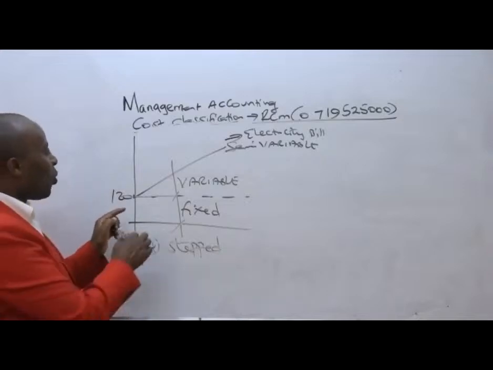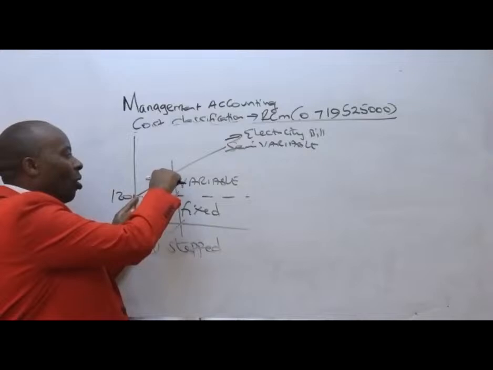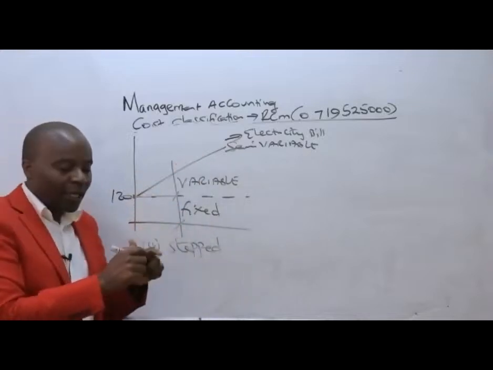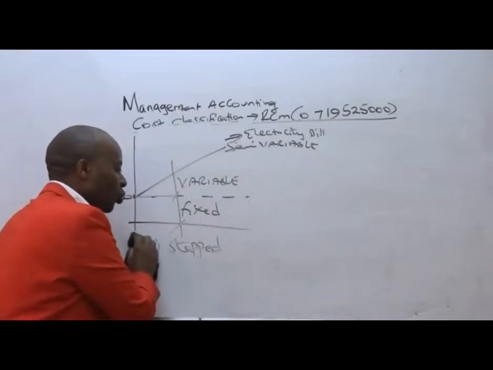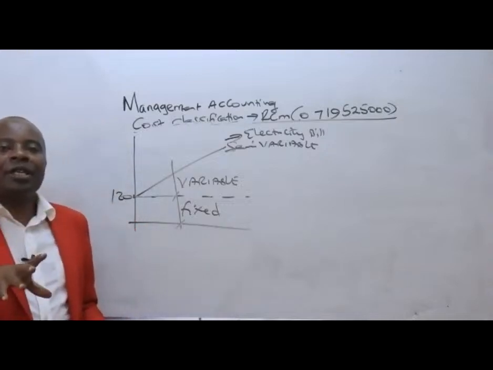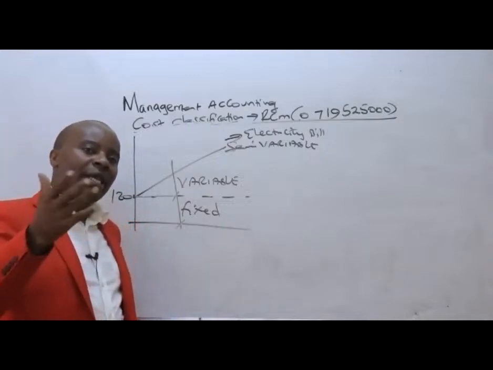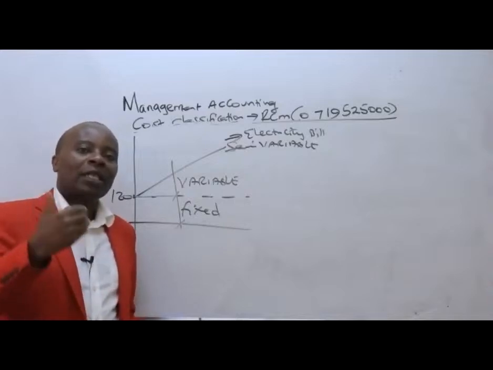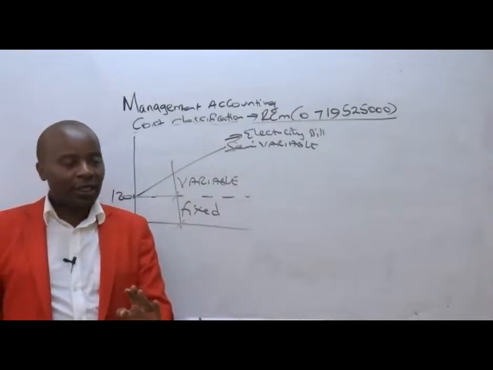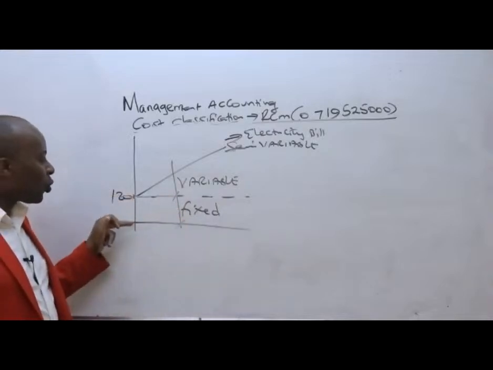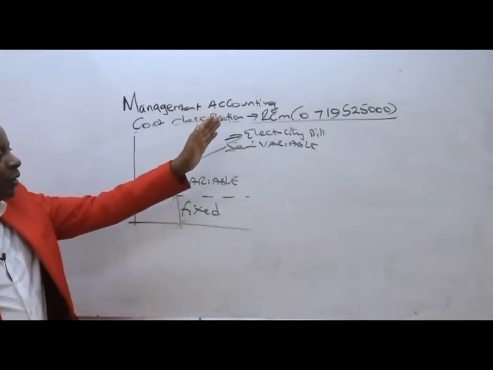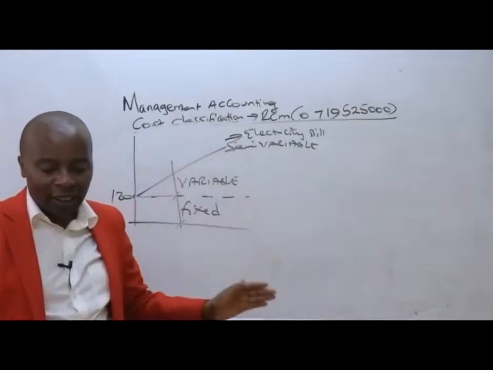Now from there, we shall have this component of our bill, which is dependent on the number of units that we consume. Most importantly, we need to appreciate the fact that semi means half, partly fixed and partly variable. And of course, under semi-variable cost, our cost will never begin from zero. Our cost will begin from some higher point up there and then move up like that. That's semi-variable.